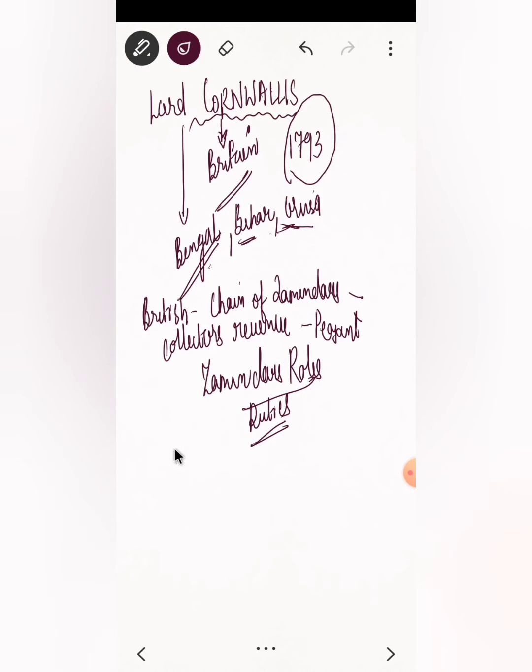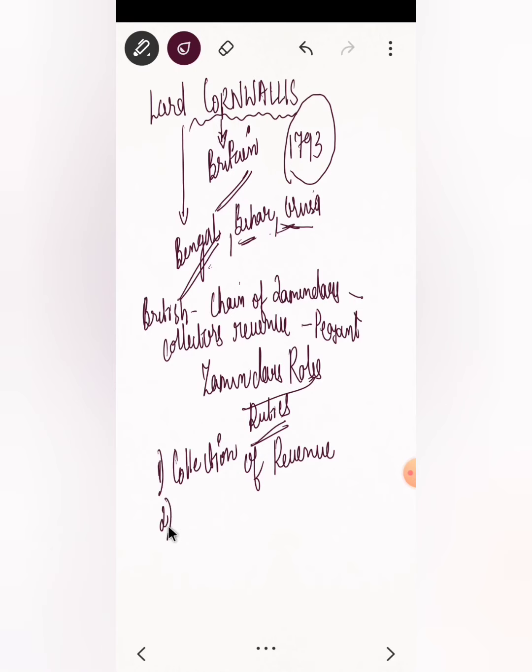In these duties, the first one was, of course, the collection of revenue. So collection of revenue was the most important duty of a zamindar. The zamindar had to collect the tax from the peasants and submit it to the British, right?